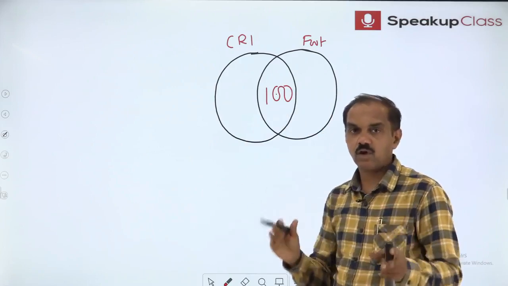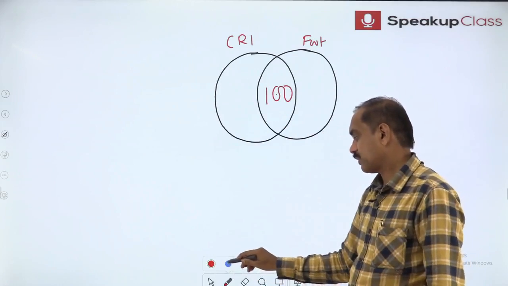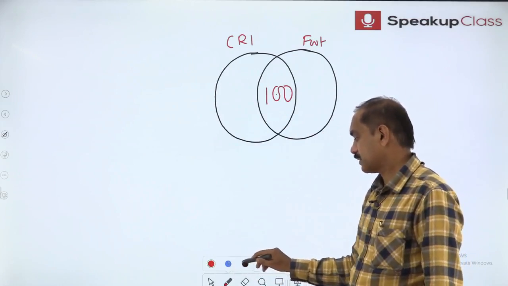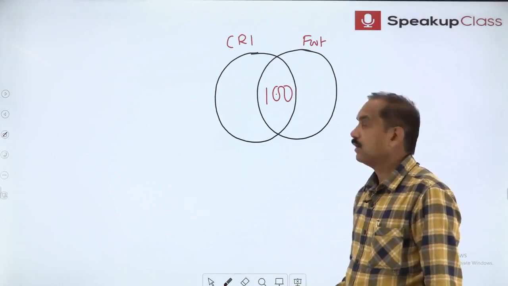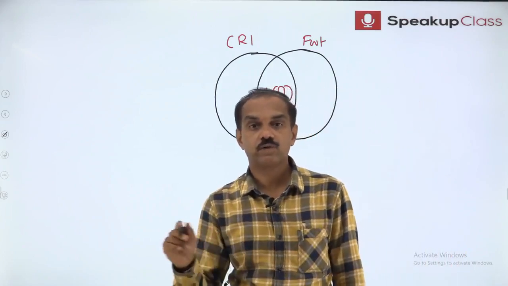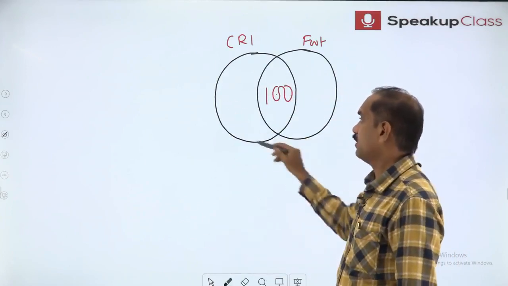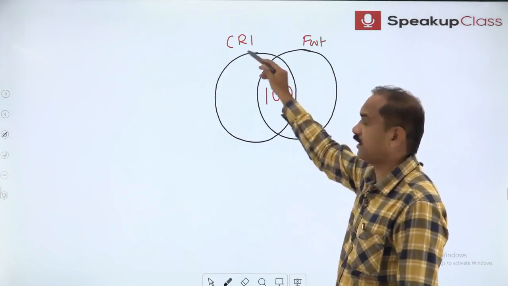Now I am giving you the knowledge about Venn diagrams. So our answer was 100. Let us place it at the center. The cricket circle should show us 325 because 325 students play cricket. This is the cricket circle and here we must have 325.